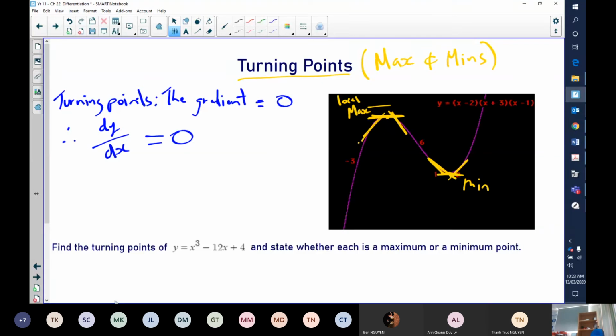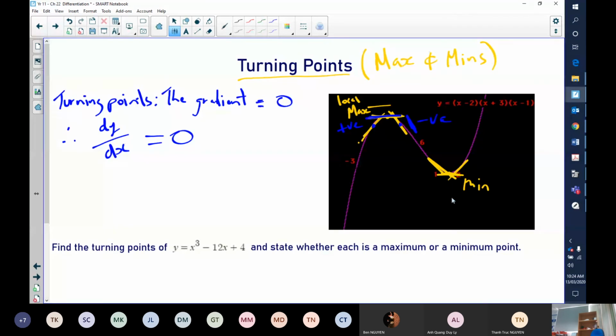So you would expect that if I was to take the derivative at this point here, it would be a positive answer, because the gradient of the tangent at that point is positive. If I was to take the derivative at this point here, you would expect a negative number, because the tangent at that point has a negative gradient. And right at the turning point, where it goes from a positive gradient to a negative gradient, we're going to have a gradient that equals 0.